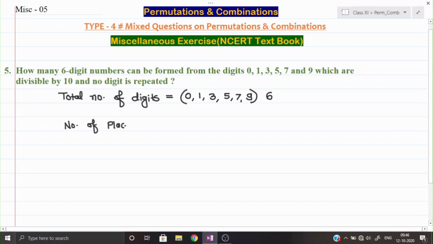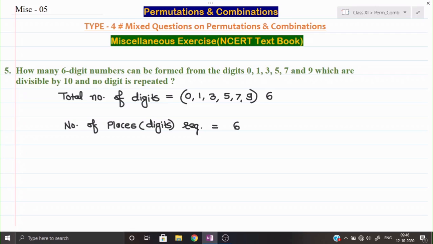So number of places, or you can say digits required, that is also 6 over here. So the meaningful combination will be here 6P6, directly we can find out. But here one condition they have given to us. However, it is given no digit is repeated. So no digit is repeated means repetition is not allowed. In that case, we shall use the formula of nPr. So that's why I said 6P6 will be the answer. But that will be a general permutation.